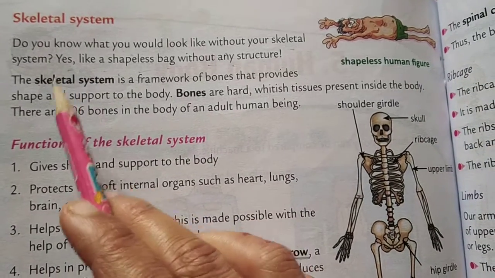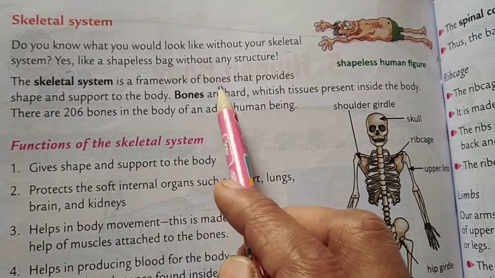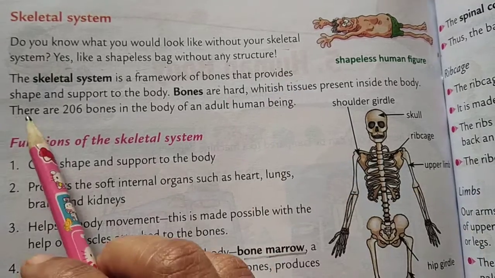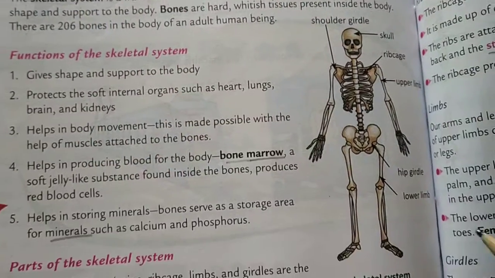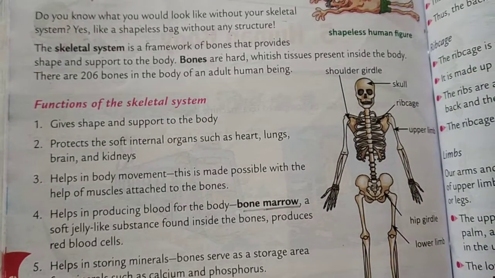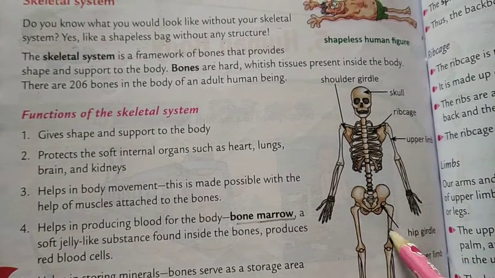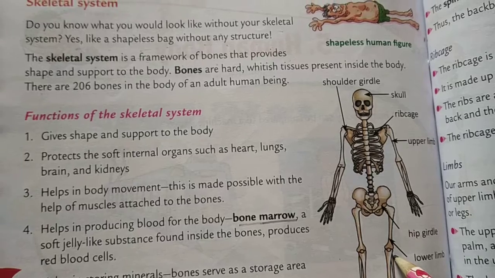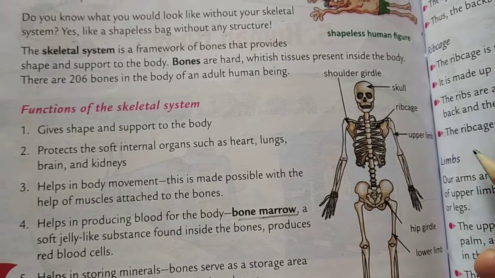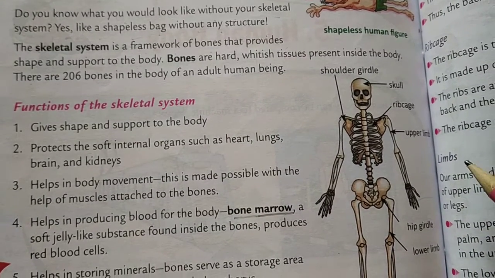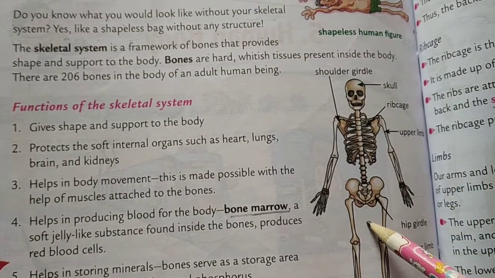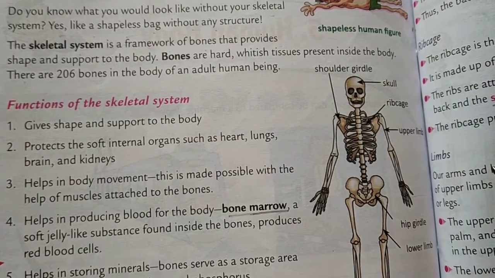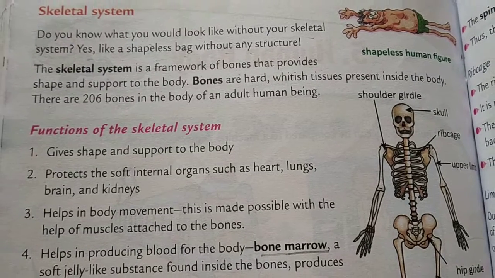The skeletal system is a framework of bones that provides shape and support to the body. Look at this picture. This is the skeletal system of our body.